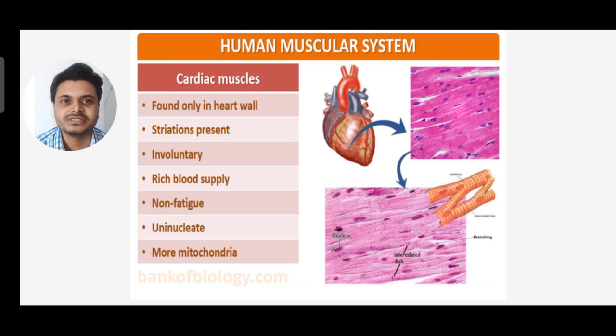Third is the cardiac muscle. They are found only in the wall of the heart. Here striations are present, and they are also involuntary in nature. The function of cardiac muscle is not according to our will. They have a rich blood supply, and they do not fatigue. They are uninucleate and they have more mitochondria in it. You can see the cardiac muscle diagrams on the right hand side.